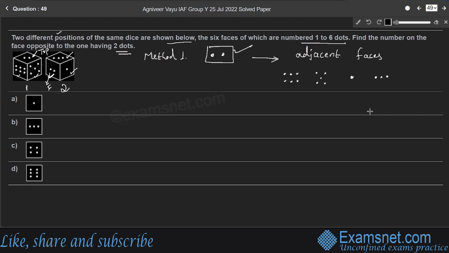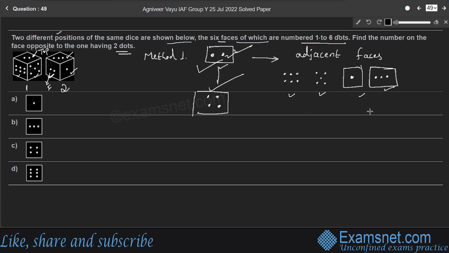So in a dice, there are 6 faces, among which the faces with 2, 5, 6, 1 and 3 dots are adjacent faces. And the remaining one face must be the opposite face of the face having 2 dots. So which is that face? That face is the face having 4 dots. Because in the given question, the 6 faces of the dice are numbered 1 to 6 dots. One face has 1 dot, another face has 2 dots, the third face has 3 dots, and another face should have 4 dots.